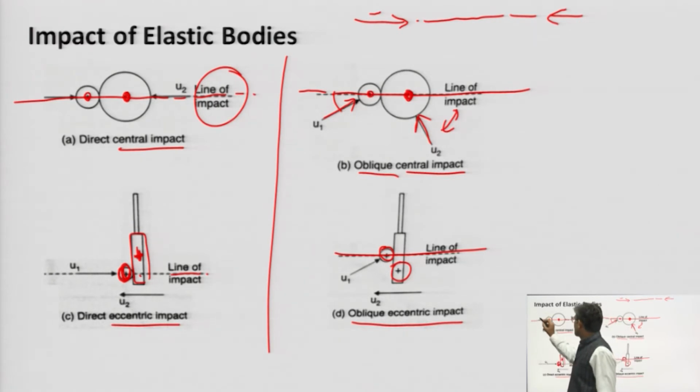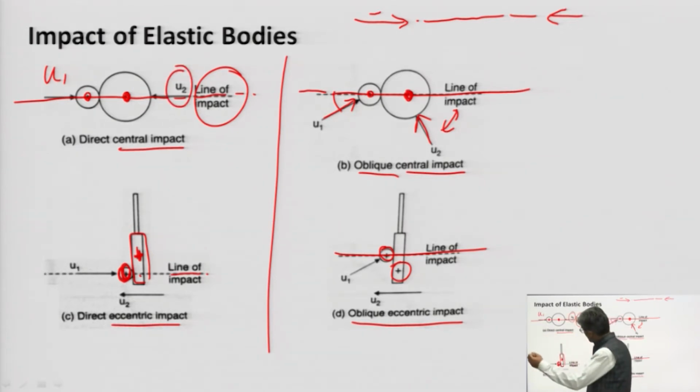If this small body is coming with u1 velocity, and another is coming with u2 velocity, then when they impact with each other, two types of things happen. First, they affect each other, meaning there is deformation.